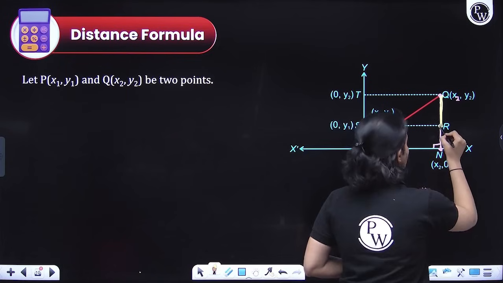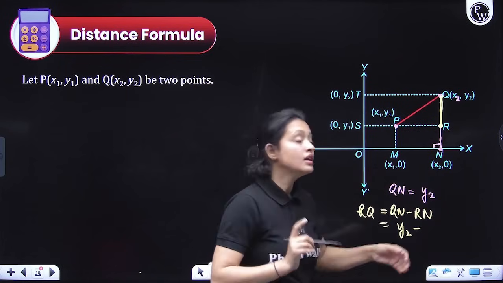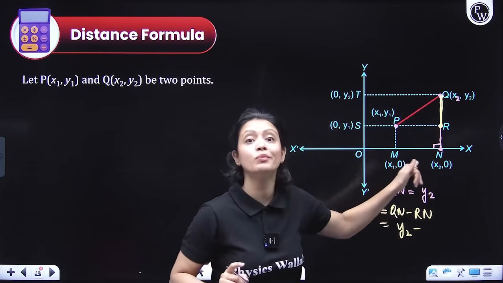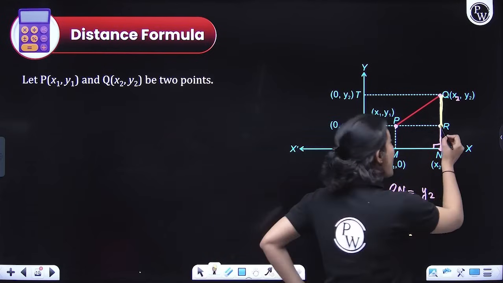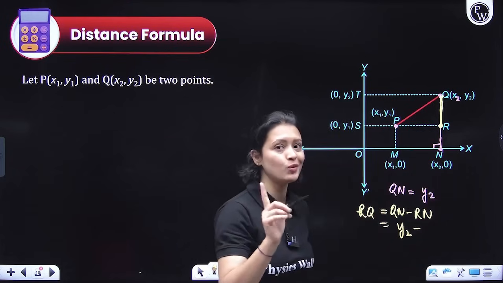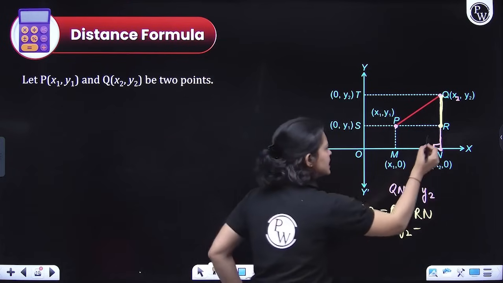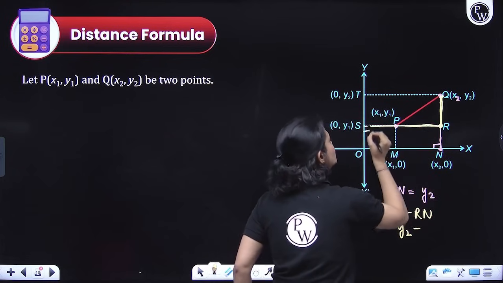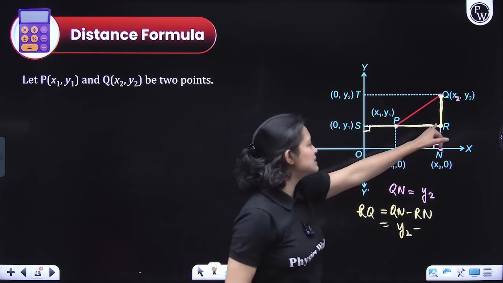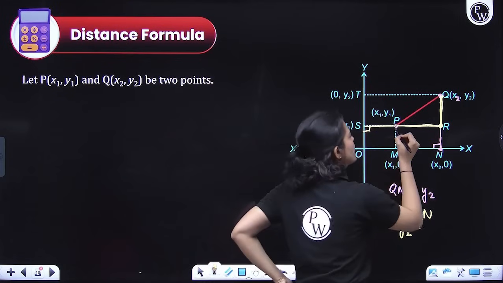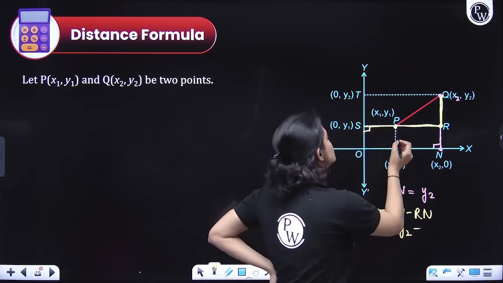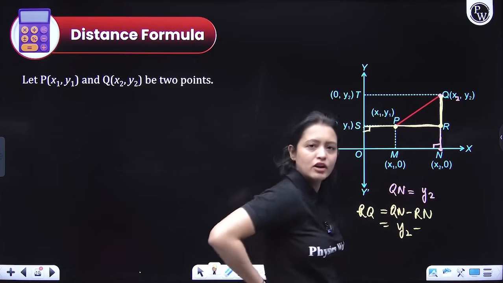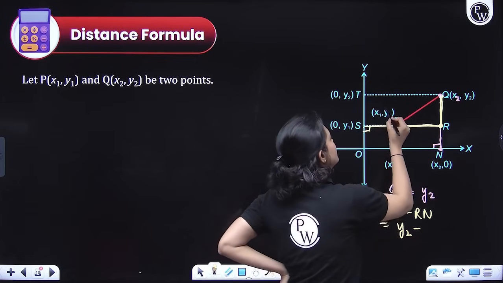This R point here, its distance from x-axis would be its y coordinate. Now for R, what would be the y coordinate? Just think, to figure out the y coordinate, all I need to do is put a perpendicular line to the x-axis here. Now this perpendicular line passes through point P also. So whatever the y coordinate of P is, that would be the y coordinate of R also. So the y coordinate of P is y1.